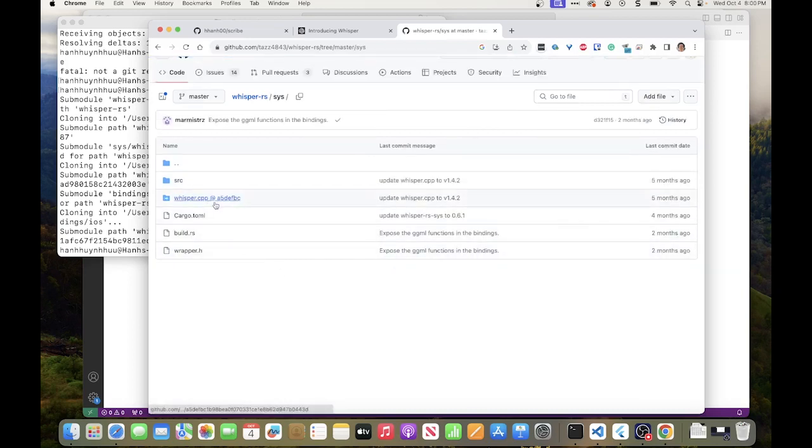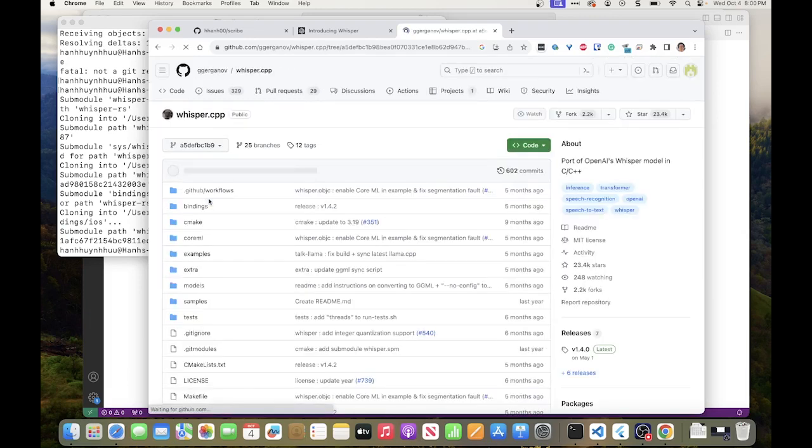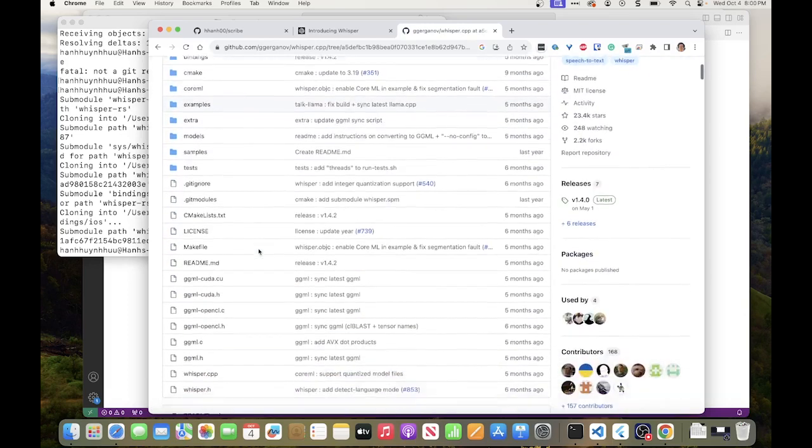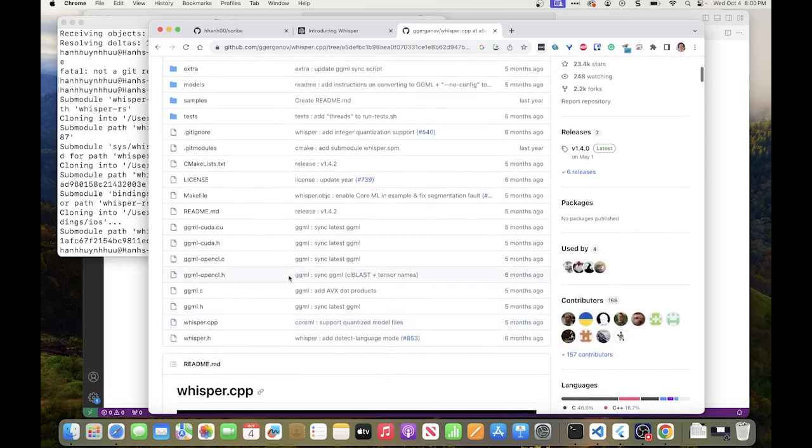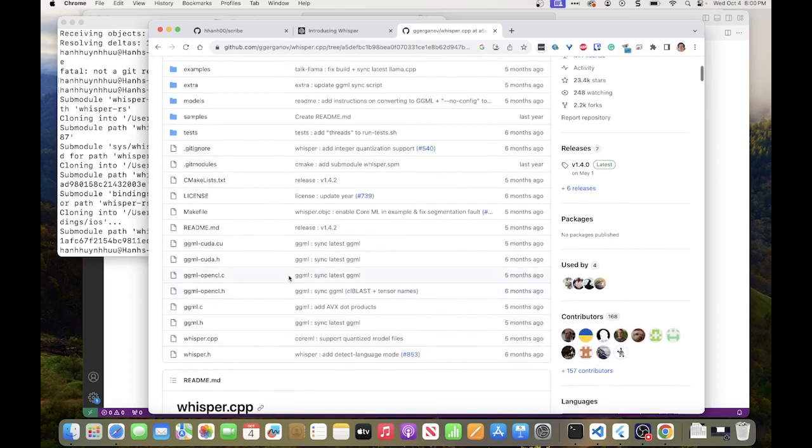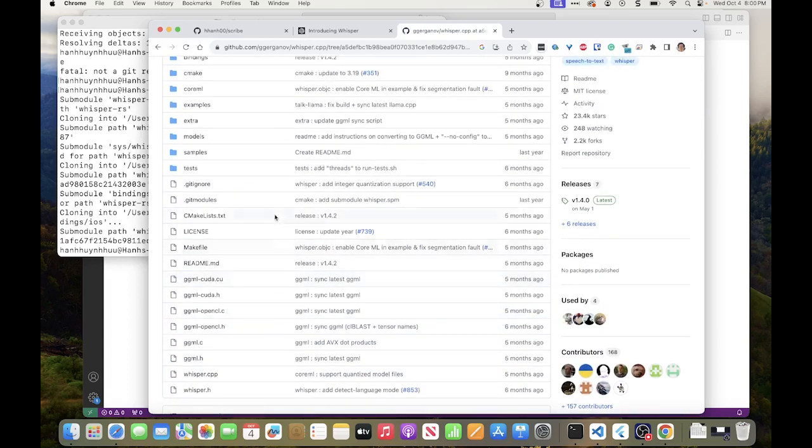where you have this Git submodule. So this essentially pulls the Whisper CPP project source code. So this is going to be exactly what Whisper.cpp is. So that's a clone of the original upstream C++ version of Whisper. So nothing is touched here.